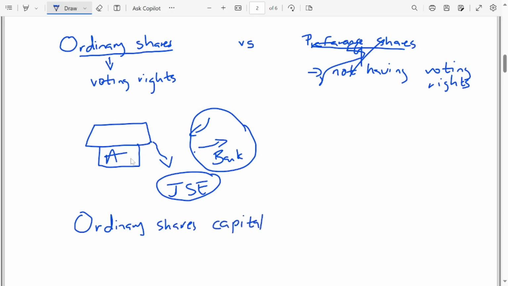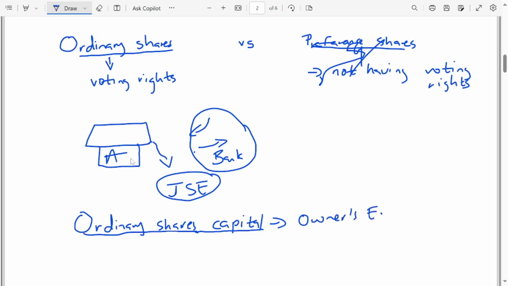Because I said in grade 12, we're going to deal with the ordinary shares. So that's money that you receive from selling the shares to the public. Or we can say that money that you receive from issuing the shares to the public or to the people in JSE. We call those shares ordinary share capital. So, which is an owner's equity.